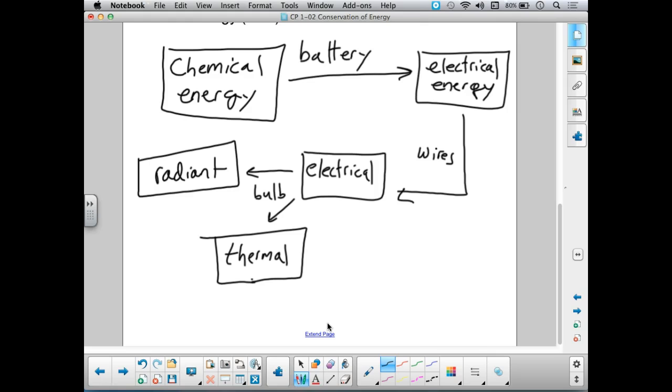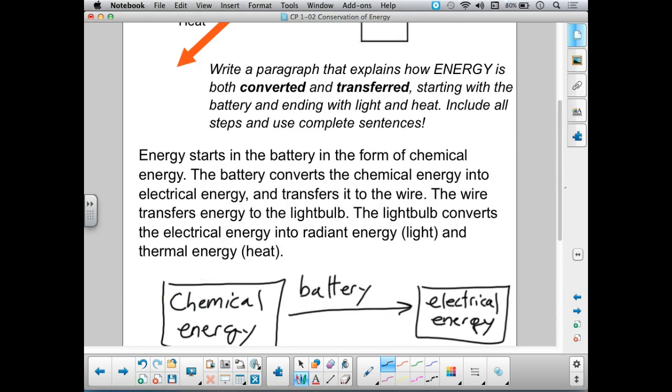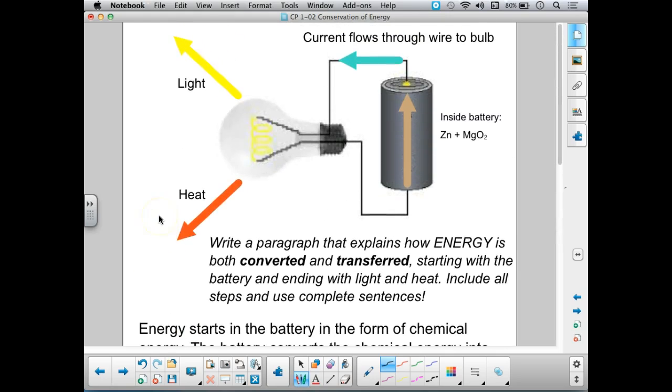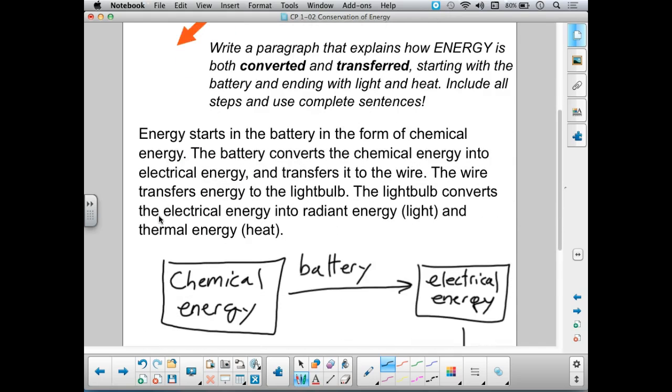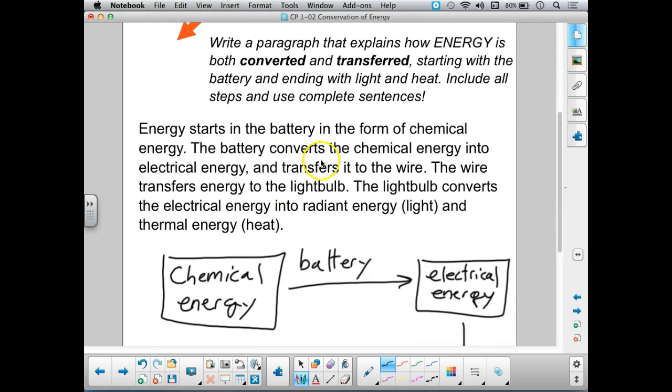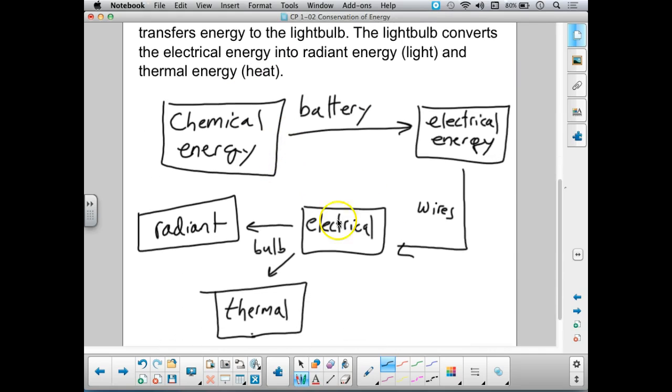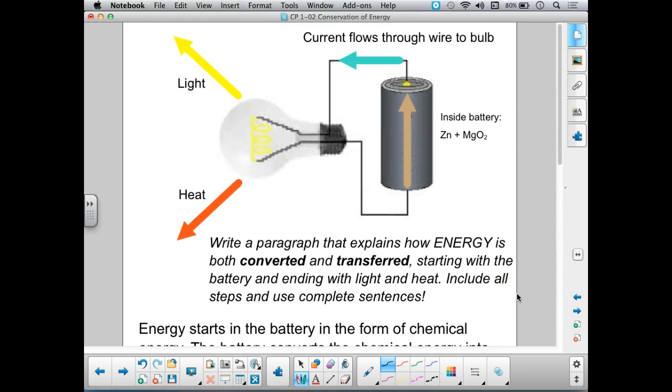Okay, pretty straightforward to draw an energy flow diagram. Once I know the story of the energy, once I've analyzed my system and come up with the story, how does energy move, what forms is it in, how does it convert and transfer, putting it into visual form like this in an energy flow diagram is pretty straightforward. Okay, let's try a new example.